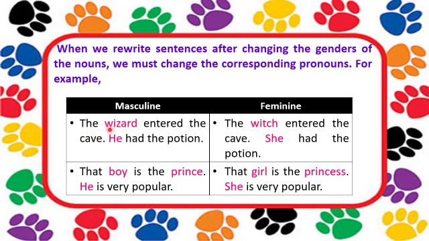When we change the gender, wizard will become witch, and similarly we have to change the corresponding pronoun: he will become she. Similarly, that boy is the prince. He is very popular. Boy will become girl, prince will become princess, and he will become she.